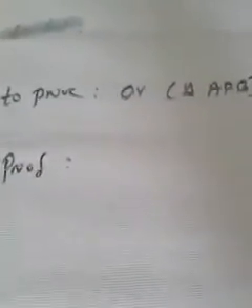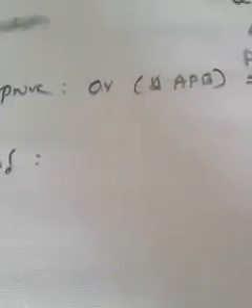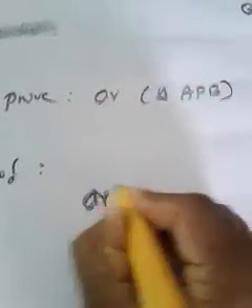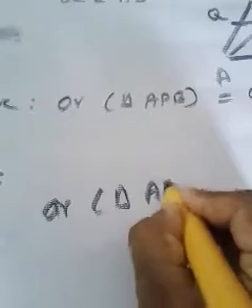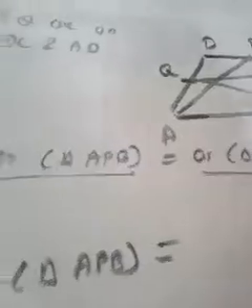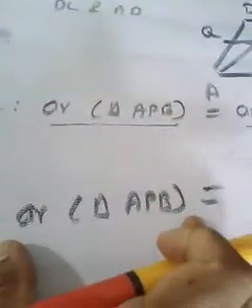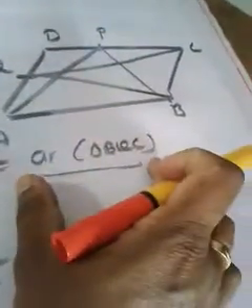In order to prove this, I am going to calculate the area of triangle APB and the area of triangle BQC separately. That means what I have to show is the area of triangle APB and the area of triangle BQC. So I'm going to calculate the area of triangle APB and the area of triangle BQC separately. Then I will check whether they are equal or not.